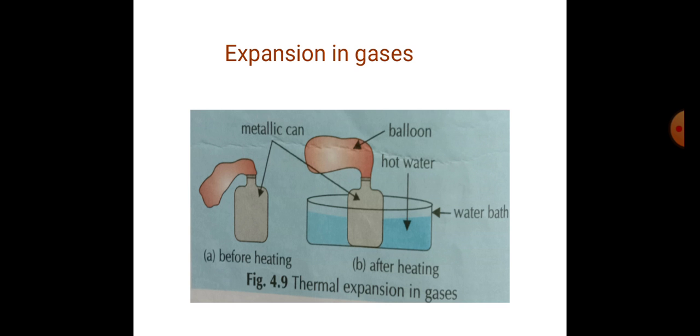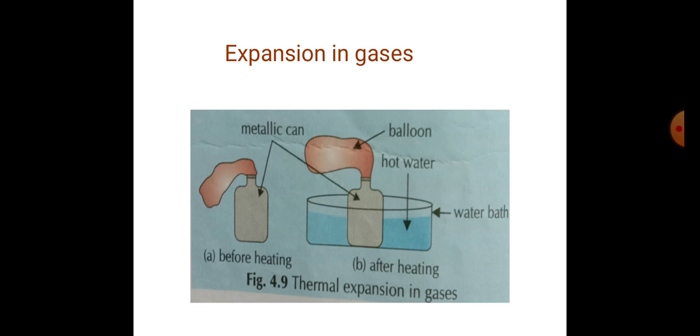Now next is the state that is gases. The molecules in gases are very loosely packed, we know that, and the space between the molecules is the maximum in gases. Hence the force of attraction between gas molecules is almost negligible. The gas molecules have the maximum freedom to move around independently.